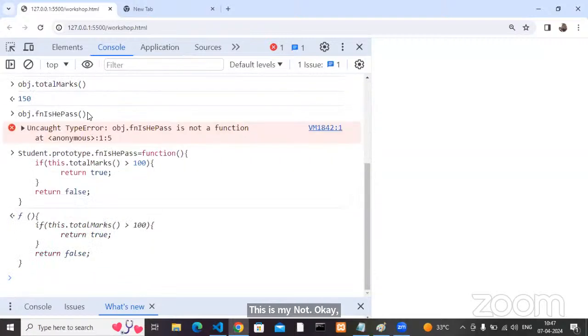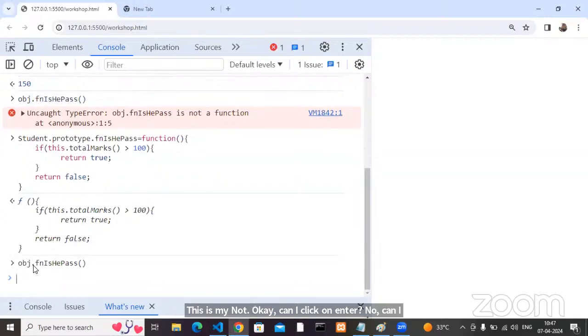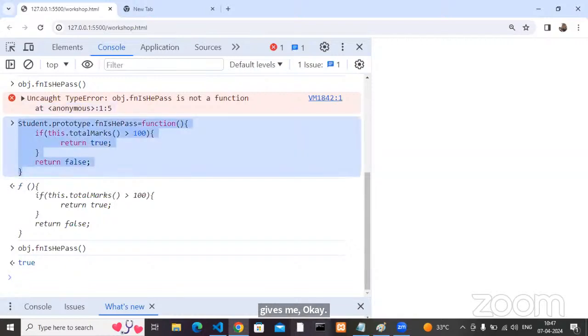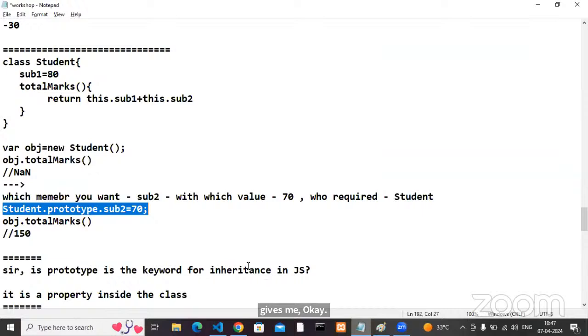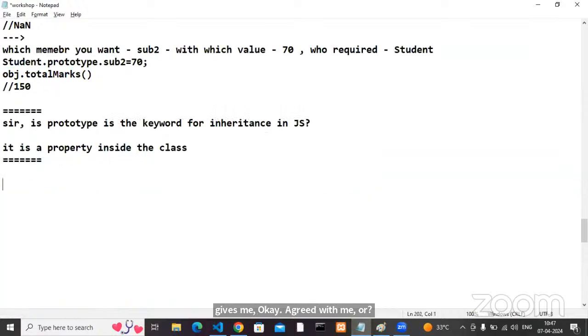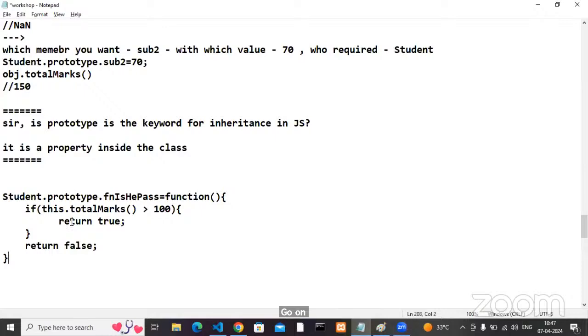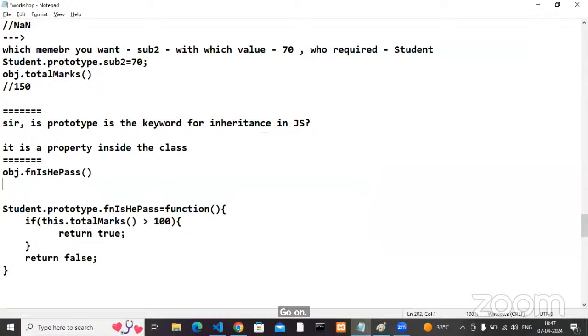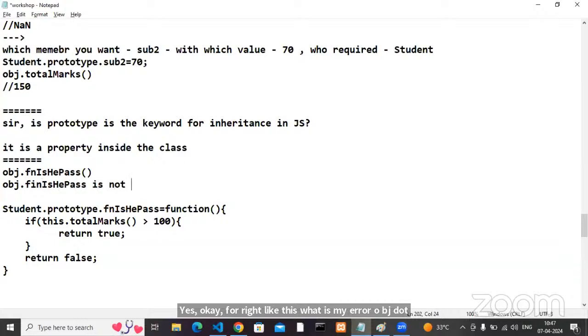Now, can I call my obj.isHePass method? Will it work or not? Now it gives me the exact output or not. All are okay? Agreed with me, all of you? Yes. If I write like this, what is my error? obj.isHePass is not a function. Not a function. This is my actual error.